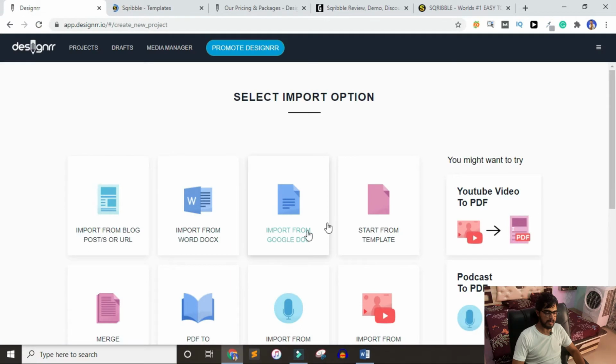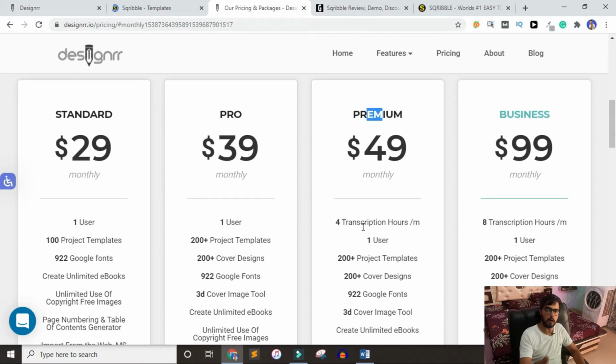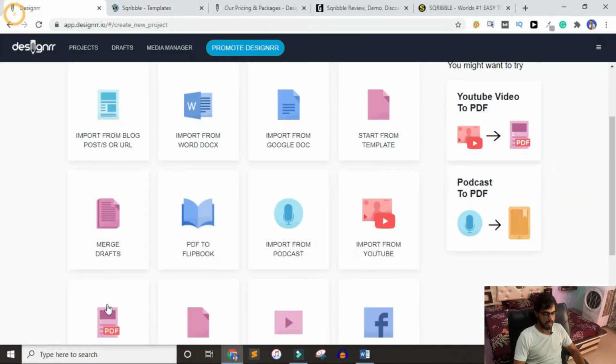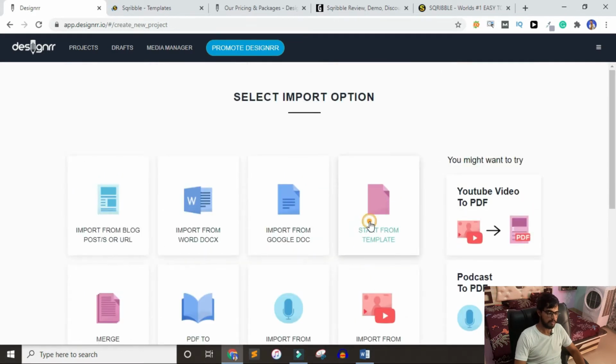It is asking me how I want to insert my content. There is one feature available in the premium and business plans, that is transcription. So what it is: if you have a video or you do podcasting, then you can convert that audio into an ebook, although that is available only in premium and business plans. Okay, I have upgraded, that's why you are seeing that. But if you have a standard plan, the $27 deal, then you are not getting that or import from Google Docs. So let's just start from a template.